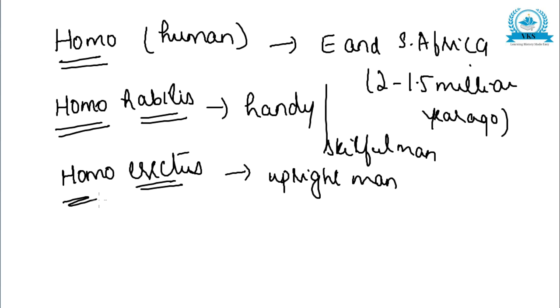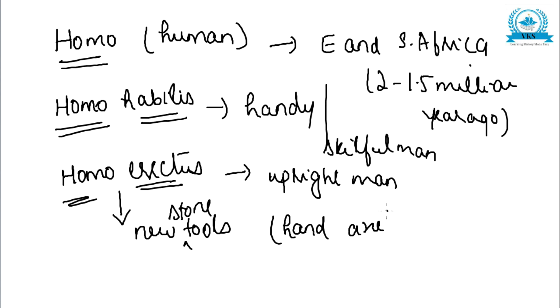New types of stone tools have been found with Homo erectus. So with the coming of Homo erectus, there were new types of stone tools, and the hand axe is considered to be the most distinctive. When man stands erect, he can use his hands much more perfectly, and the use of the hand axe is the most distinctive feature of this time.